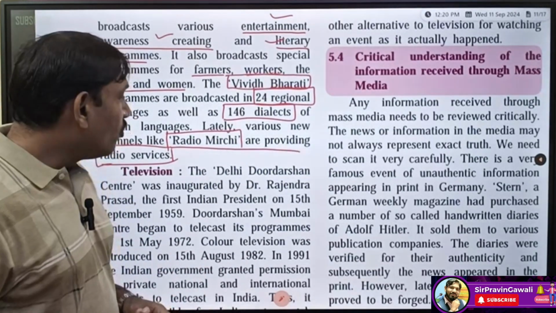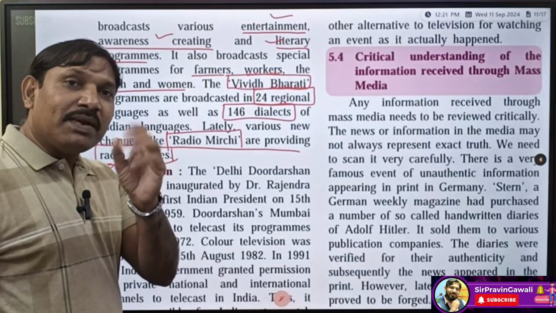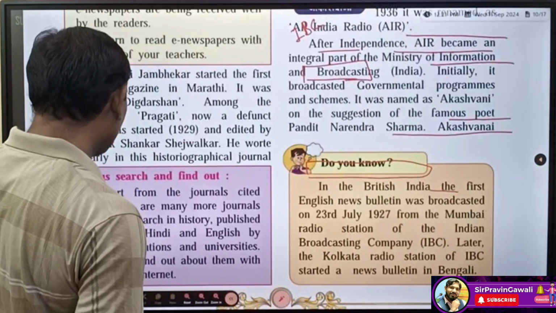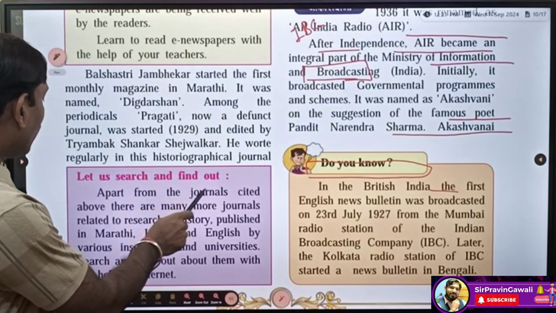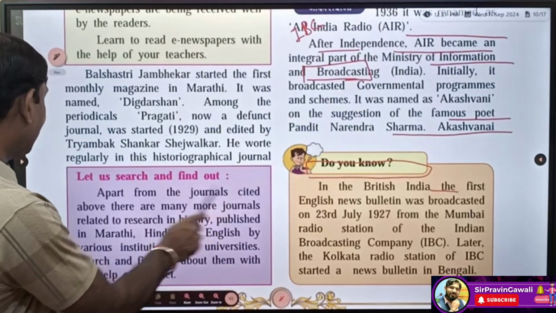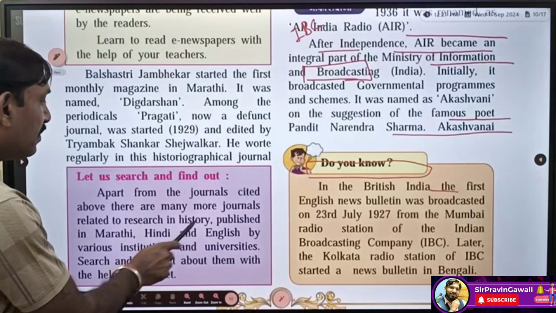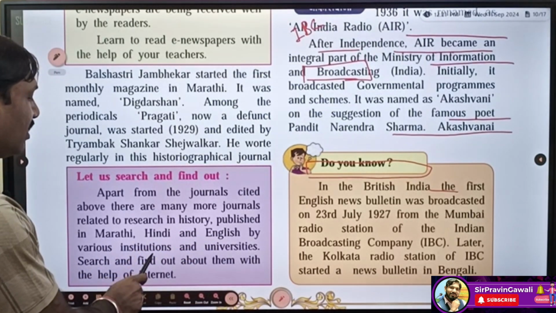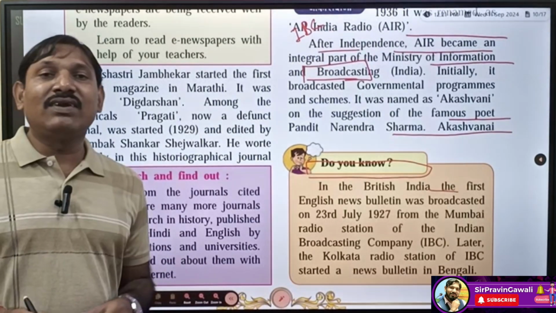Very good. So before moving further, before studying television, a little bit of a part is left that we are going to learn now. See student, this part is left. Let's search and find out. Apart from the journals cited above, there are many more journals related to research in history published in Marathi, Hindi and English by various institutions and universities. Search and find out about them with the help of internet. So student, this activity is for you.